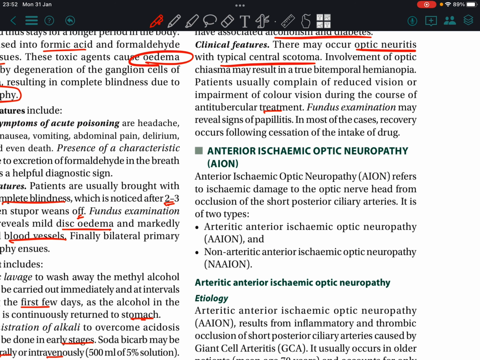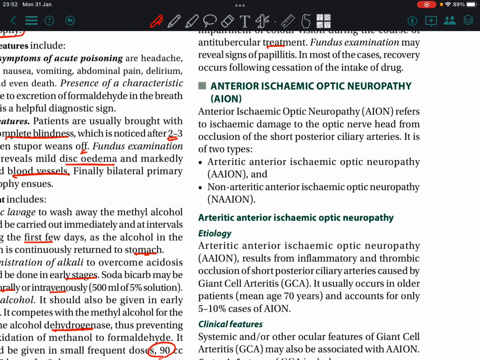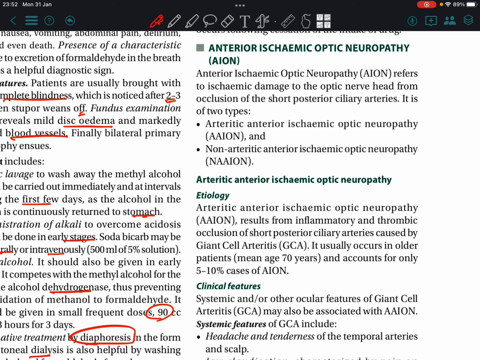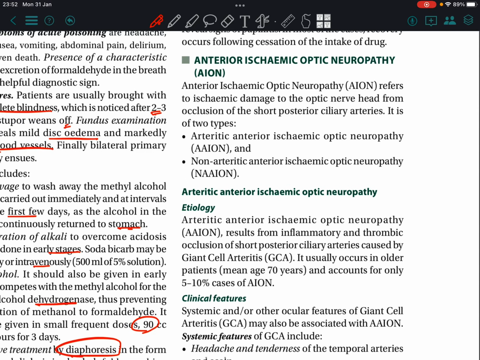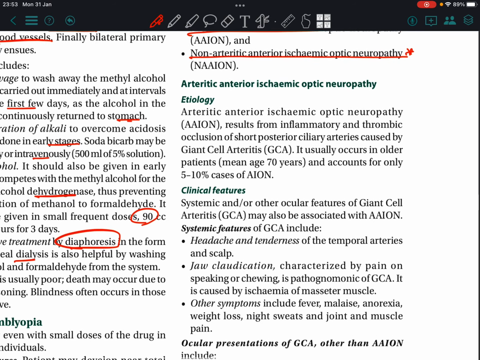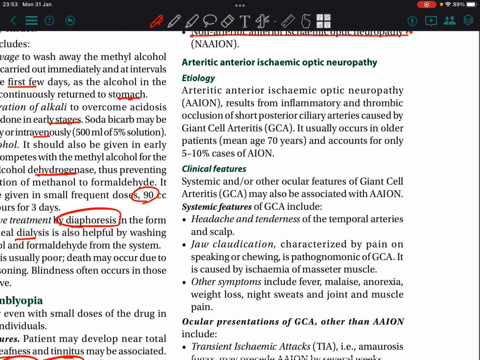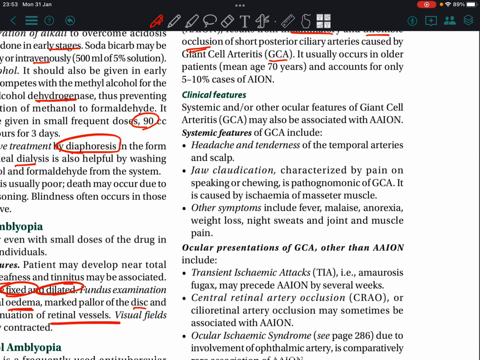Fundus examination may reveal signs of papillitis. Anterior ischemic optic neuropathy (AION) is divided into arteritic anterior ischemic optic neuropathy and non-arteritic anterior ischemic optic neuropathy. The first one, arteritic anterior ischemic optic neuropathy. Etiology: it results from inflammatory and thrombotic occlusion of short posterior ciliary arteries caused by giant cell arteritis.